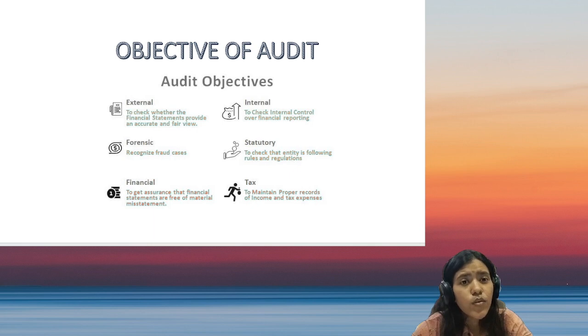The next objective was to report and communicate as per applicable standards on auditing. That is, once you are done with audit, your job is just not over. Your job is over once you have published and reported it to the stakeholders of the company, because the primary objective of audit and the primary motive of the audit is to enhance the degree of confidence of users of the financial statement. Who are the users of financial statement? They're basically the stakeholders. So yeah, once you have done the audit, you need to report them, because they won't